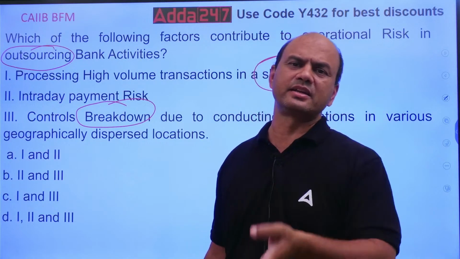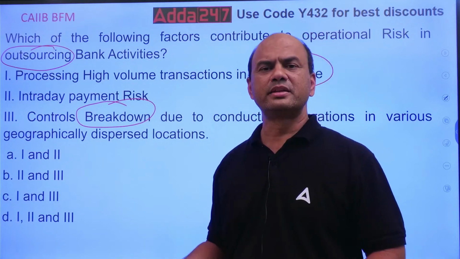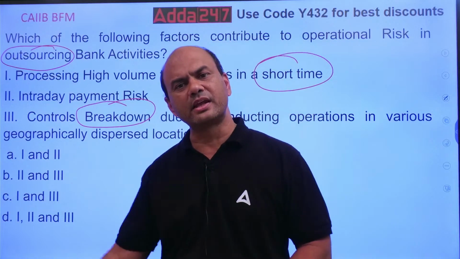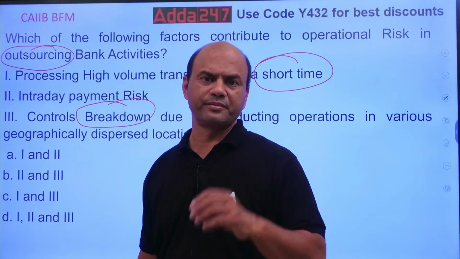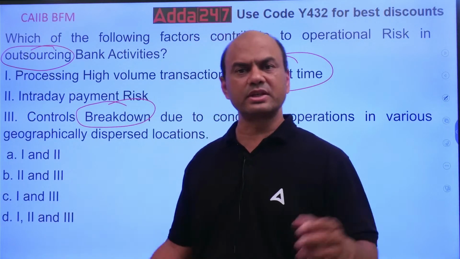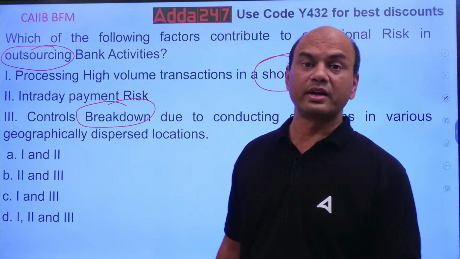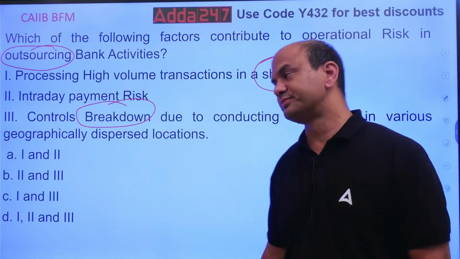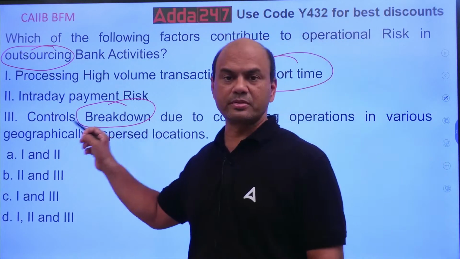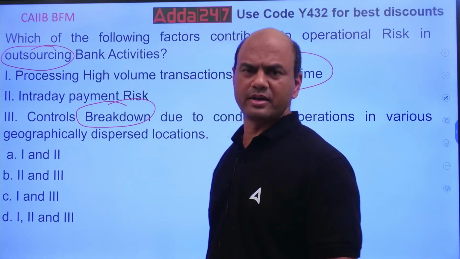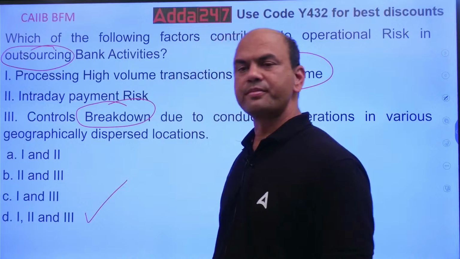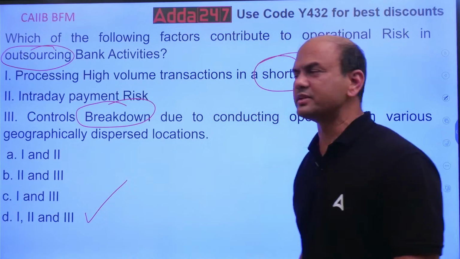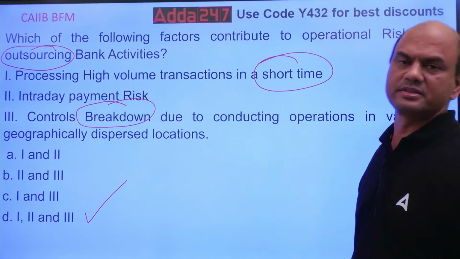One in Delhi, second in Rajasthan, third in Mumbai, fourth in Chennai, fifth in Kerala, somebody in Karnataka. So I might transfer it to 10 locations. If I transfer it to various locations, there will be a controls problem, right? Definitely it will be there. So the answer is 1, 2 and 3. All the three, because these are all related to operations.